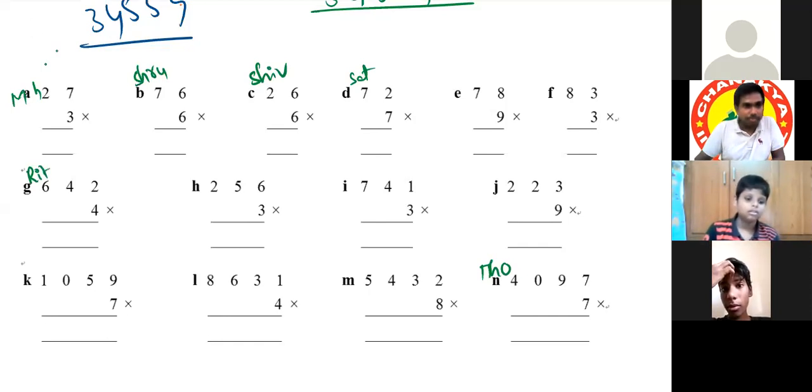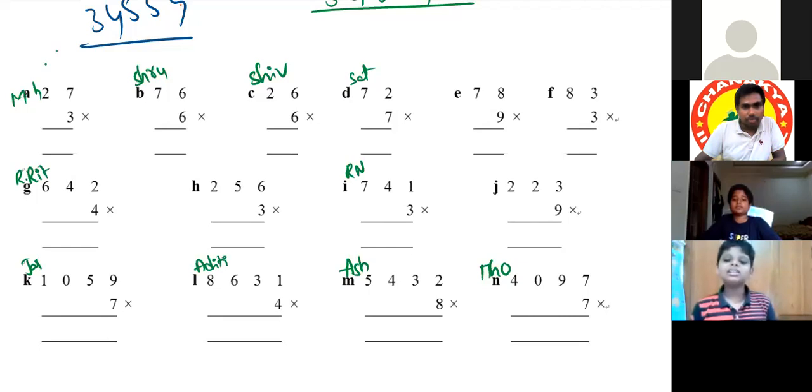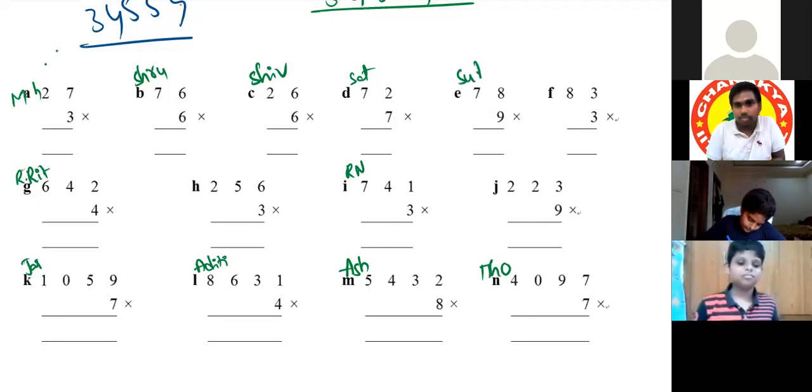Ritvik Reddy. M. Ashwath. I. Ritvik. L. Aditi. H. Abhi. E. Sudisha. Sir, that's it.